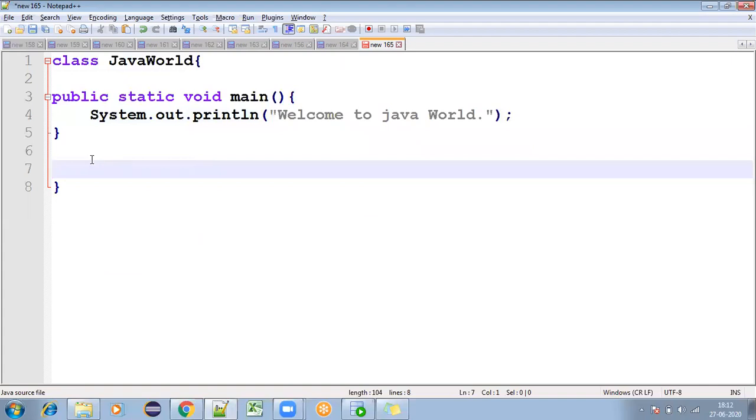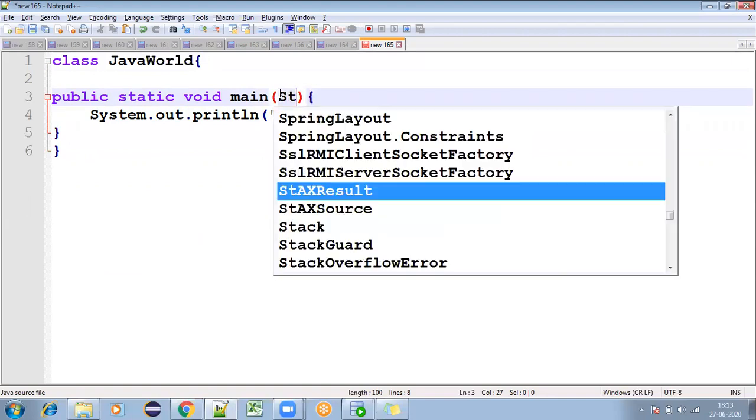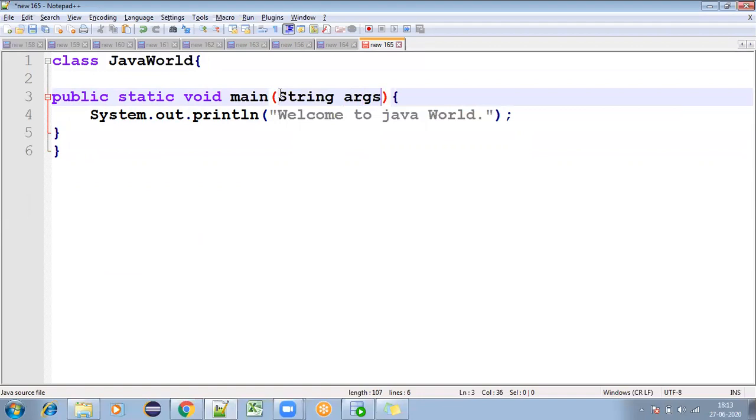What we are trying to give here, I created a simple class. Inside the class I created one main method, public static void main, but this main method is expecting some arguments. Those arguments are nothing but string arguments. This args can be any name, but this is what the main method is expecting: string args like this.